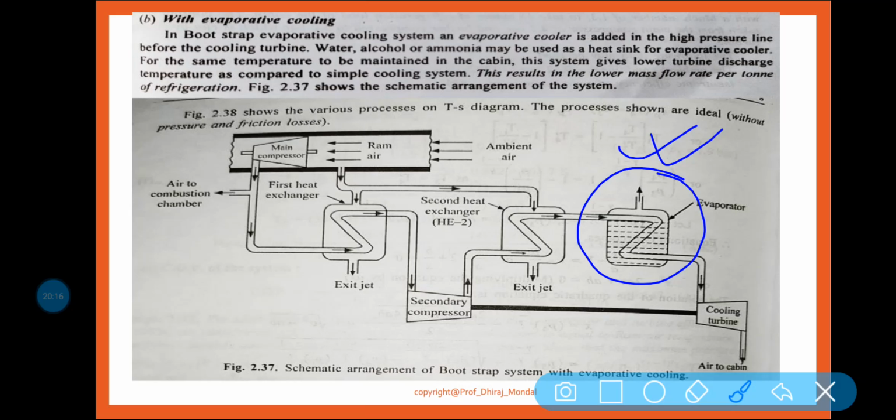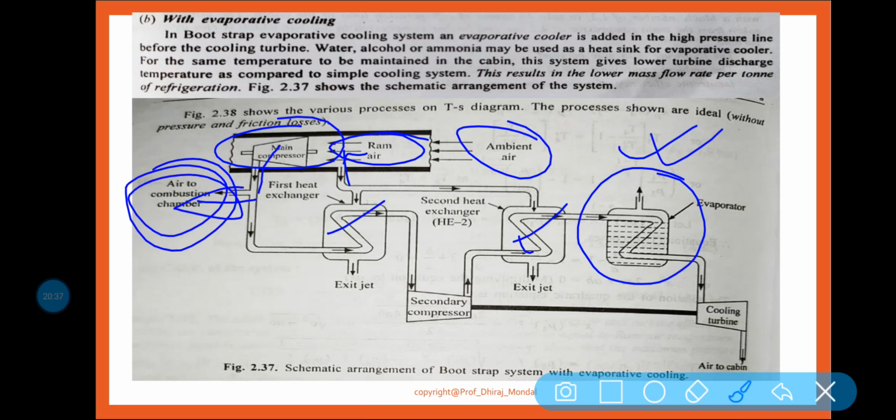Okay, same process: ambient air comes into the duct, then it is called ram air. It comes to the main compressor, and some part of the ram air goes to heat exchanger 1 and heat exchanger 2. From the main compressor, air is compressed and goes to the combustion chamber to operate the gas turbine. Some part of the air passes through the heat exchanger and is cooled by ram air again.